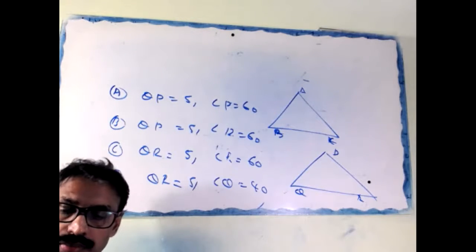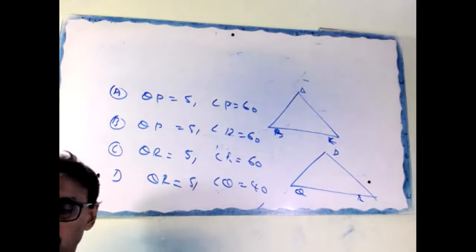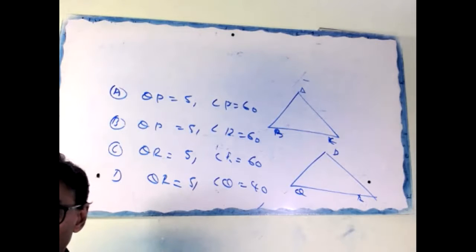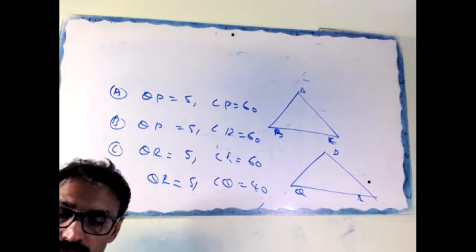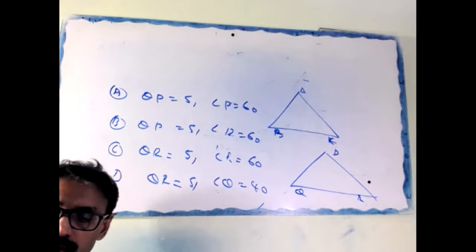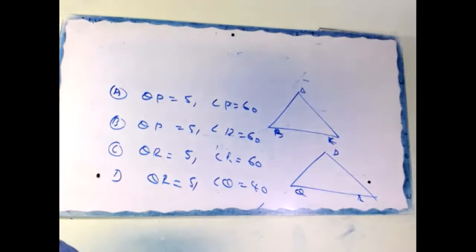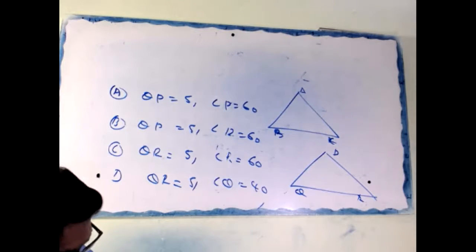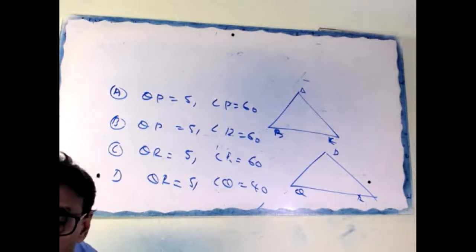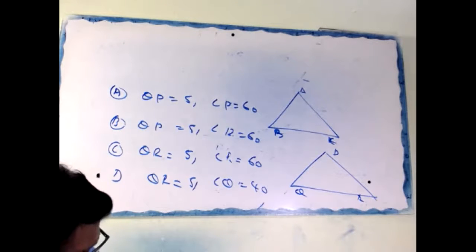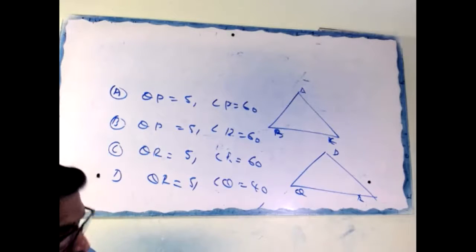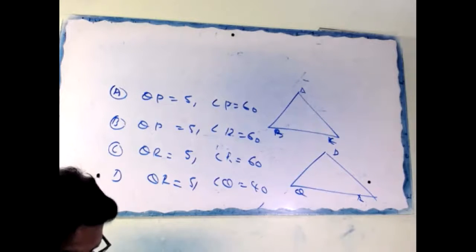Don't just answer it like Sri Kumar did. You check whether it is correct or not. Look at here. Angle B 40, angle A 80. What about angle C? Angle C is 60. Okay.